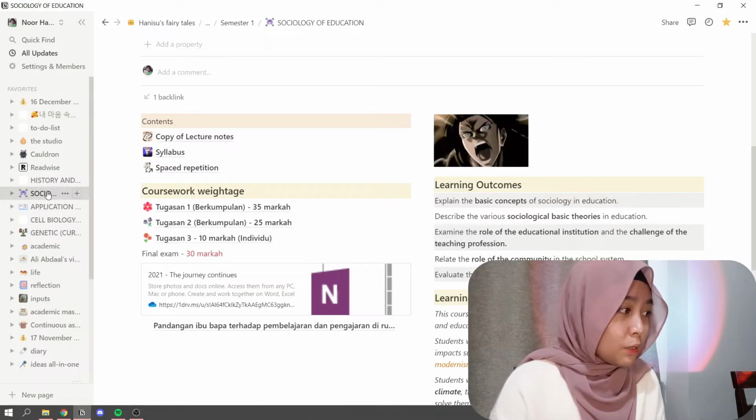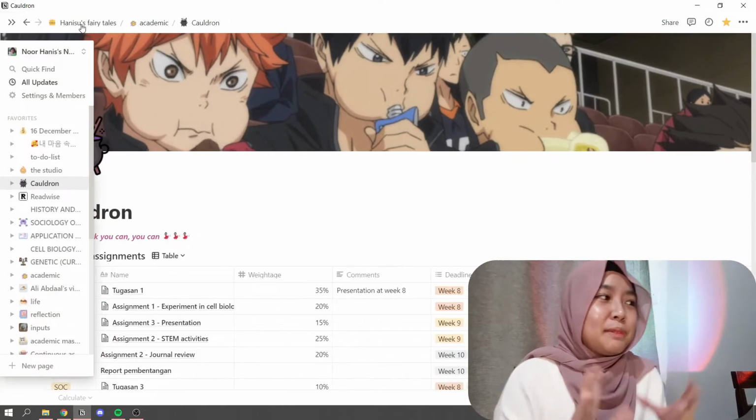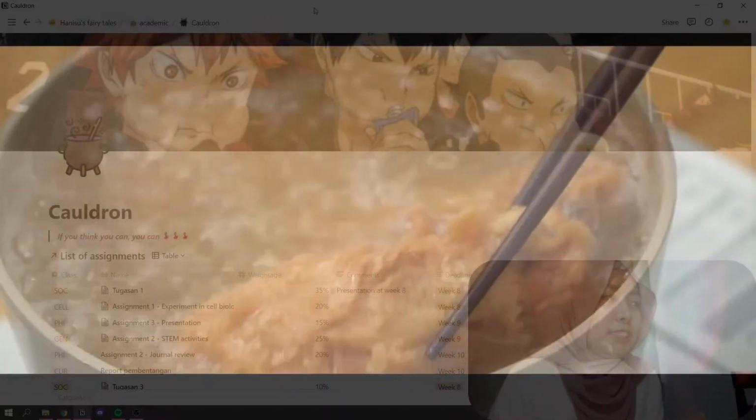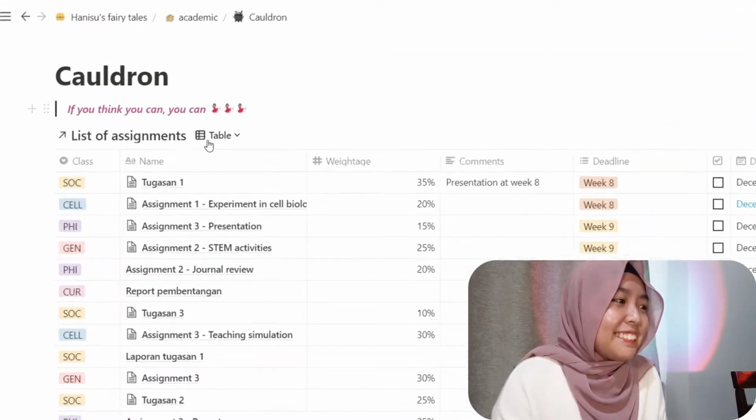I also want to show you guys the highlight for today, which is the cauldron. As you can see from the name, cauldron is like something mysterious being mixed to make a concoction, something like that. I really like this quote a lot.